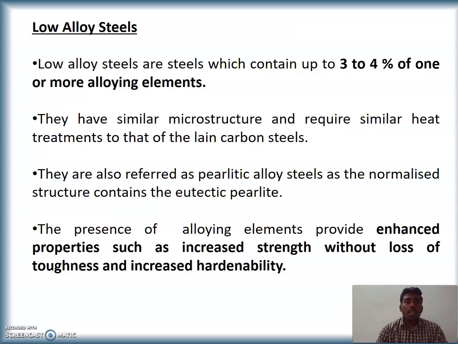Low alloy steels contain up to 3 to 4% of one or more alloying elements, having similar microstructure and requiring similar heat treatment to that of plain carbon steels. The presence of alloying elements will obviously enhance properties like strength, toughness and hardenability, and so on.